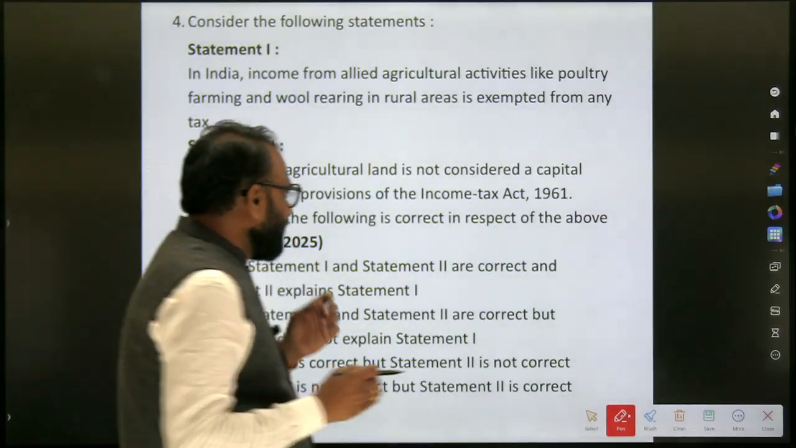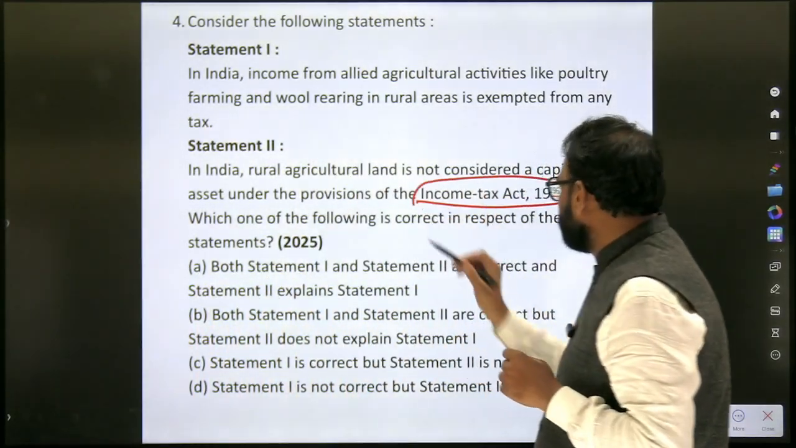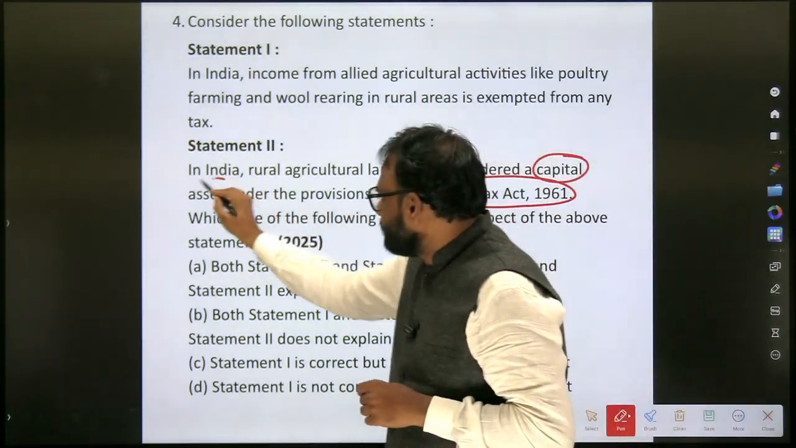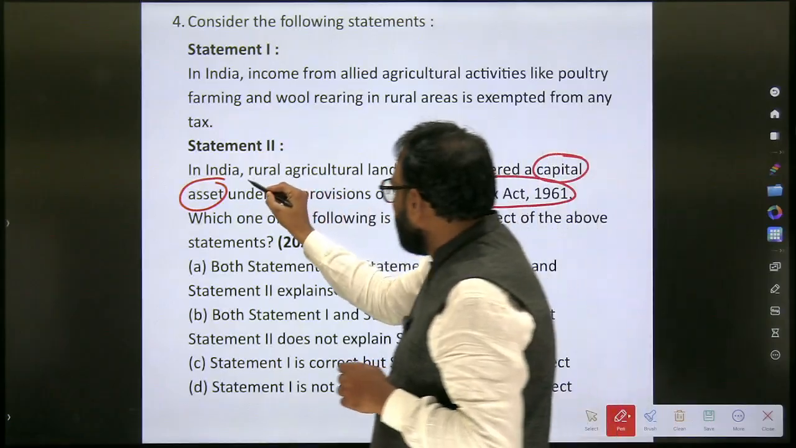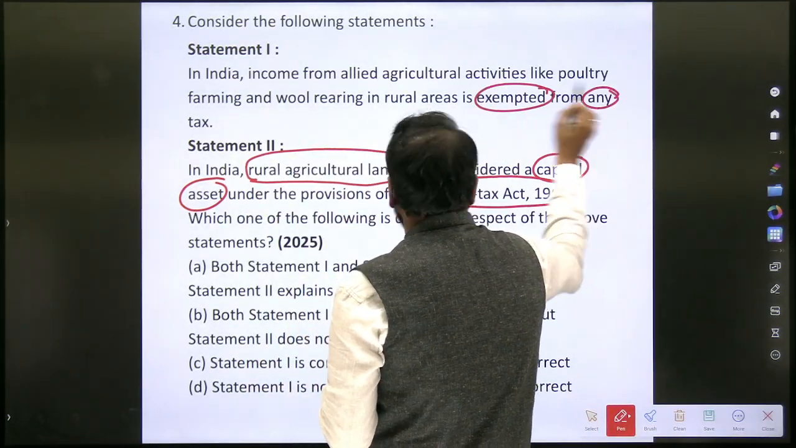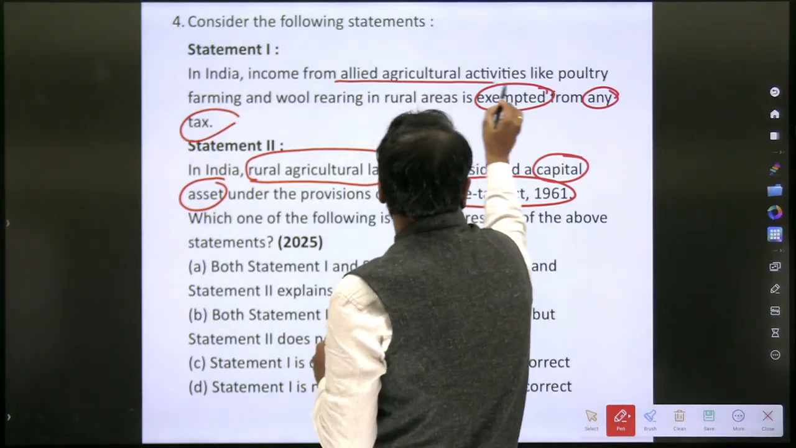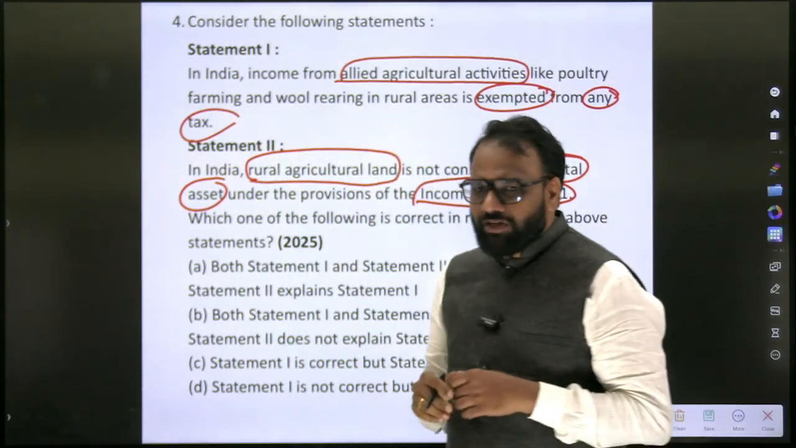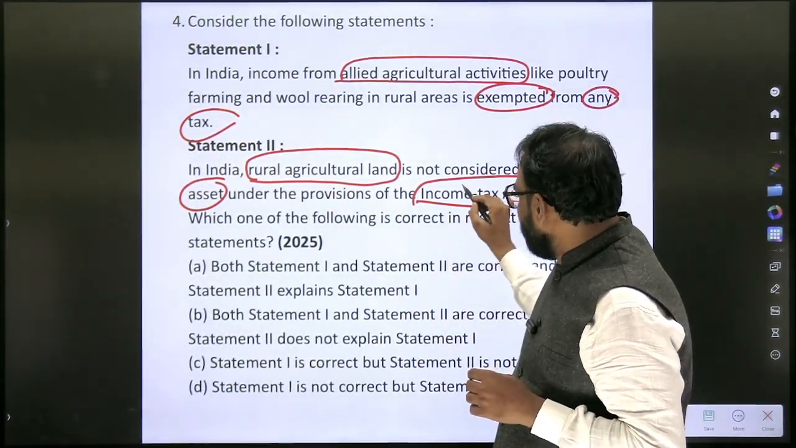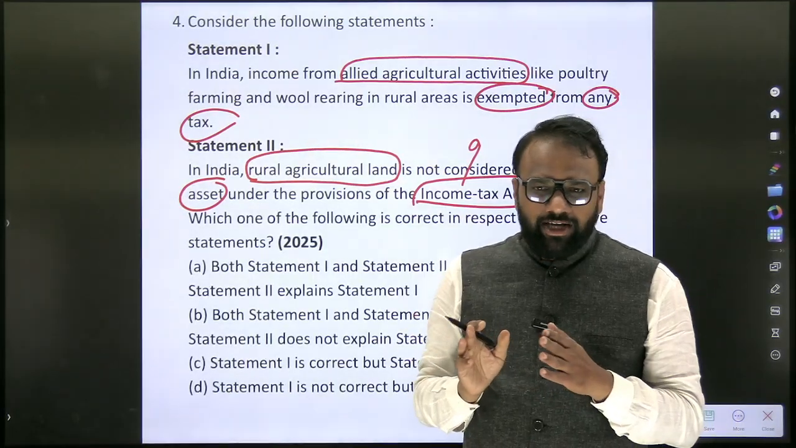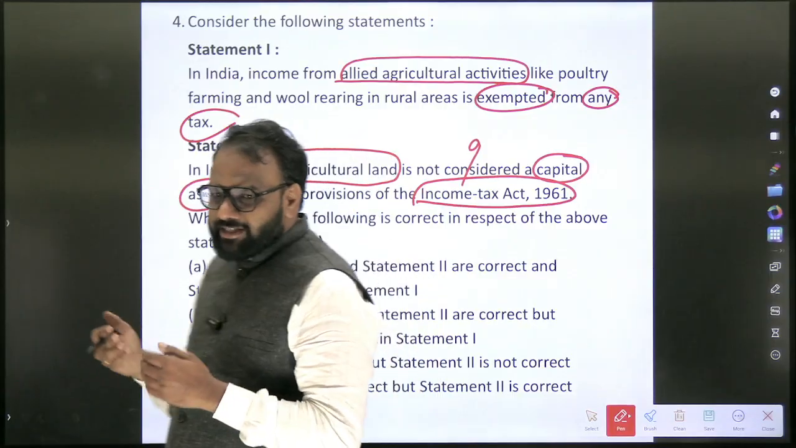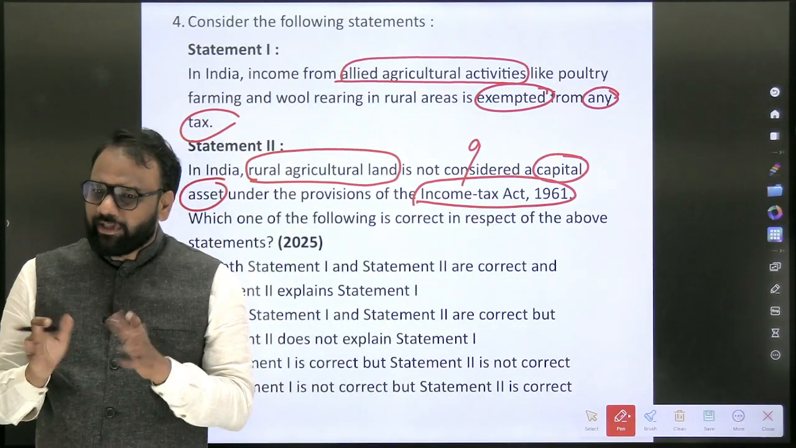They have mentioned some technical words: Income Tax Act, capital asset, rural agricultural land, exempted from any tax, allied agricultural activities. There are various terms we are supposed to focus on. Every year the Income Tax Act gets amended. Even though it was passed in 1961, every year it gets amended through the Finance Act, and all the tax slabs and everything are fixed.